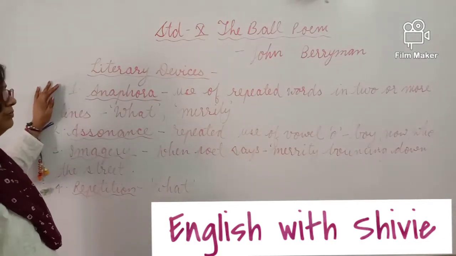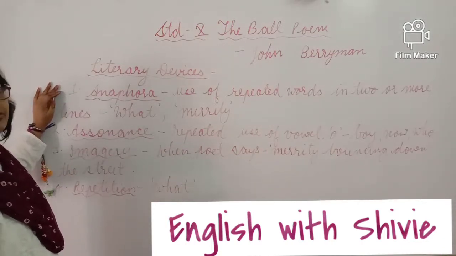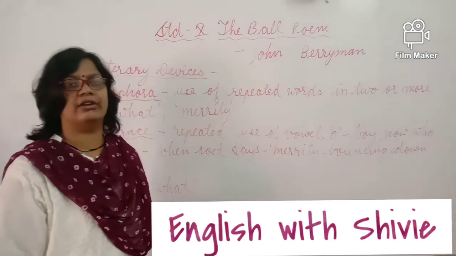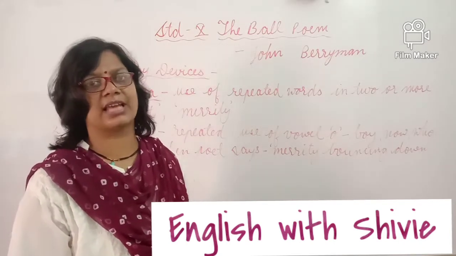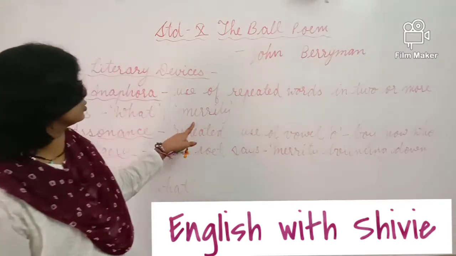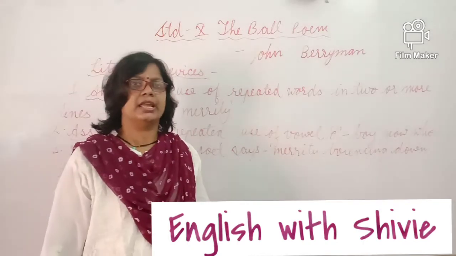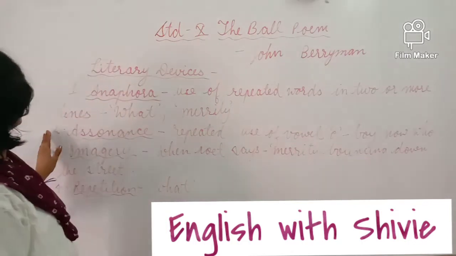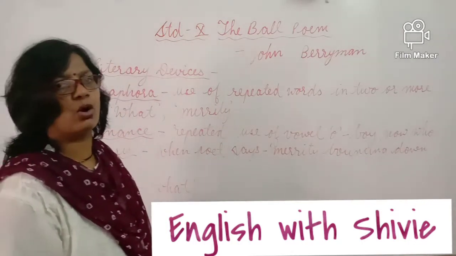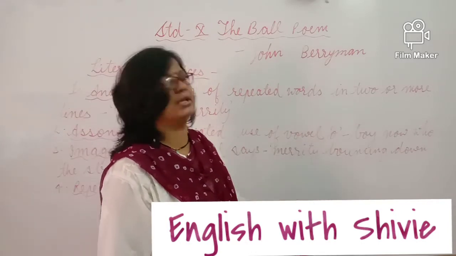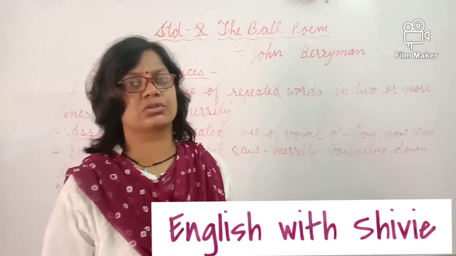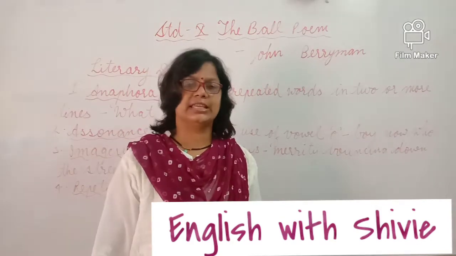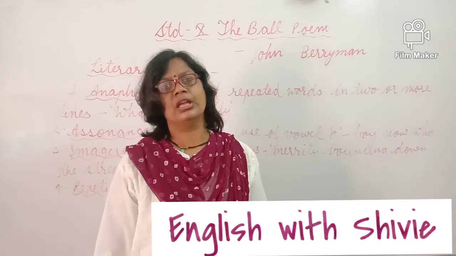First is anaphora. This is the use of repeated words at the start of two or more lines. As here, what and what are used repeatedly at the start of the lines. The second word, merrily, is also repeated in the third and fourth lines. So here is anaphora. The next poetic device is assonance, the repetition of vowel sounds. Boy, who, lost: each has the vowel sound O.